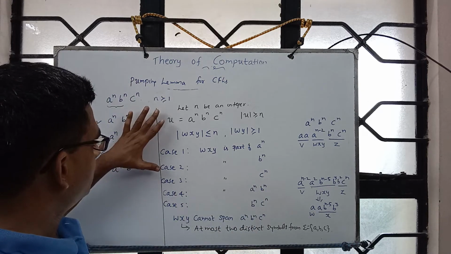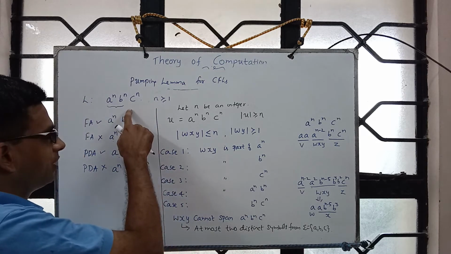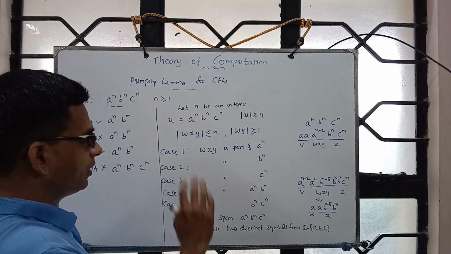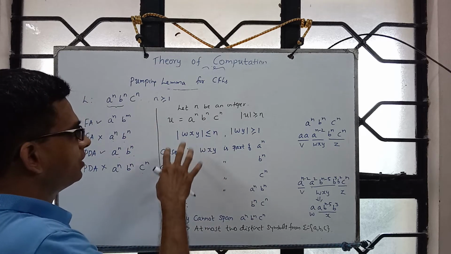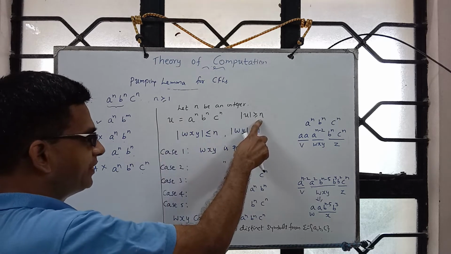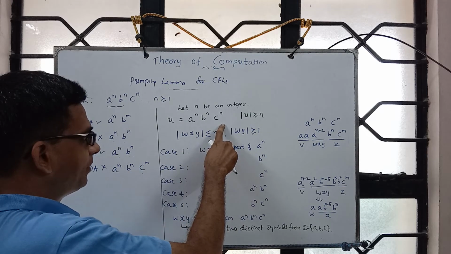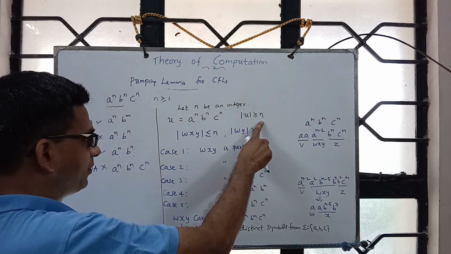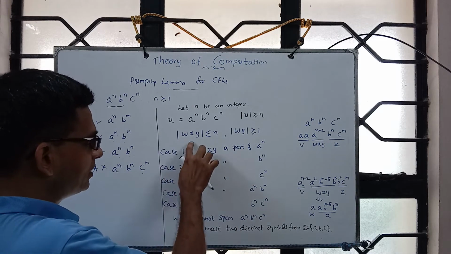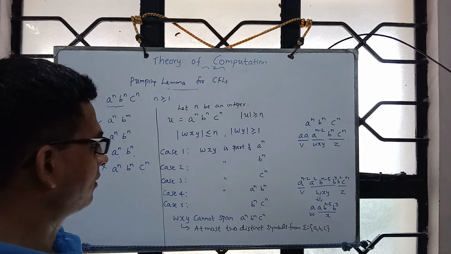Okay. So let me repeat this part to show that it is not context free. We are applying the contrapositive of the lemma. So let me choose a string of sufficiently large length. So here is a string a power n, b power n, c power n respecting this property. Now whatever way we decompose respecting this, we need to come up with a contradiction.